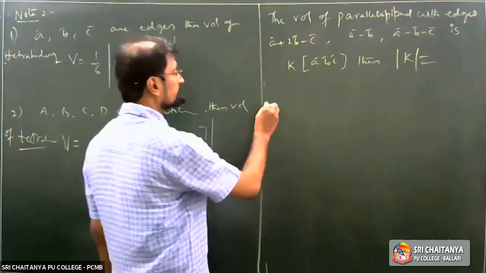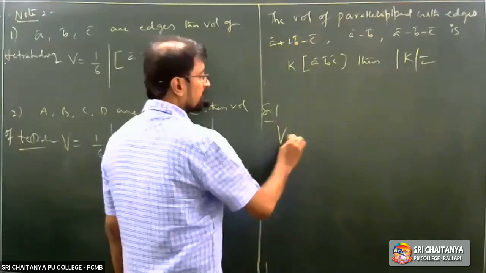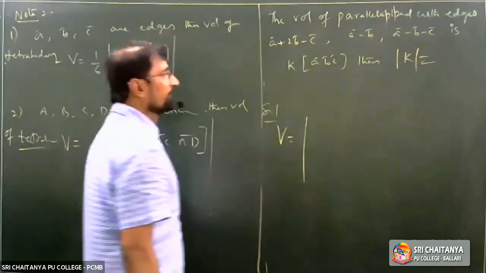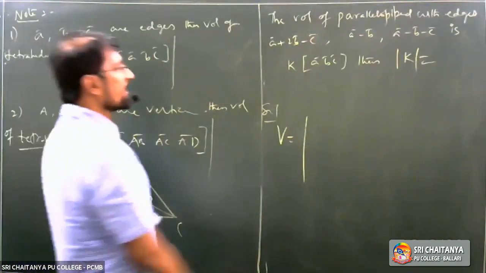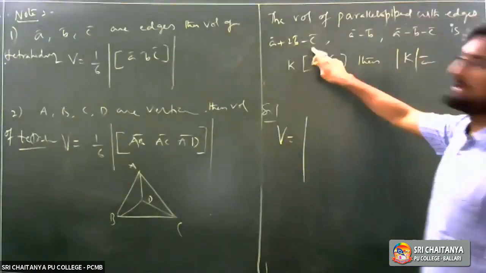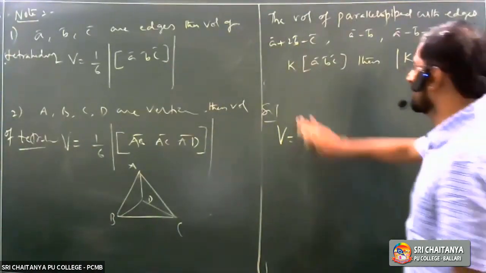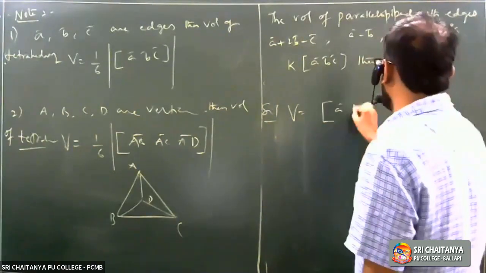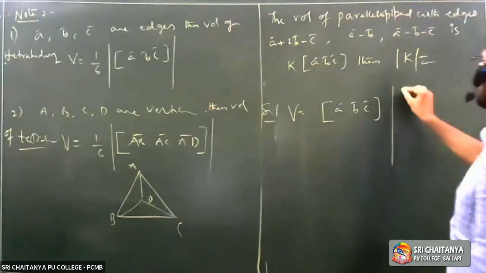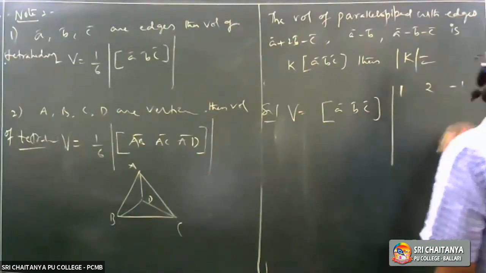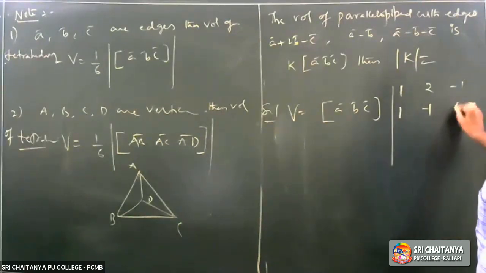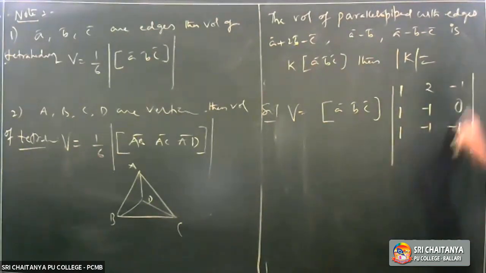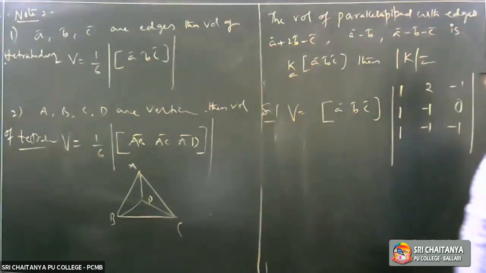V is equal to 1 by 6 times, okay, sorry, det of, right? See here, this entire is A bar plus 2B bar plus 3C bar, A bar plus 2B bar minus C bar. So V is equals to box A bar, B bar, C bar into det of 1, 2, minus 1, 1, minus 1, 0, 1, minus 1, minus 1. Okay. Now, if you simplify this and compare with K, you are going to get mod K value.